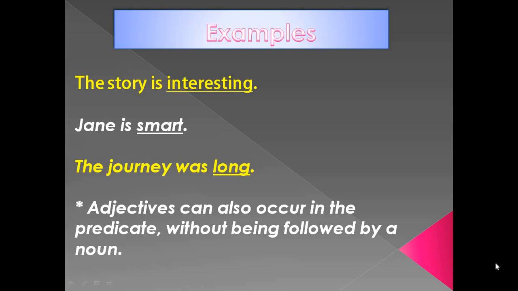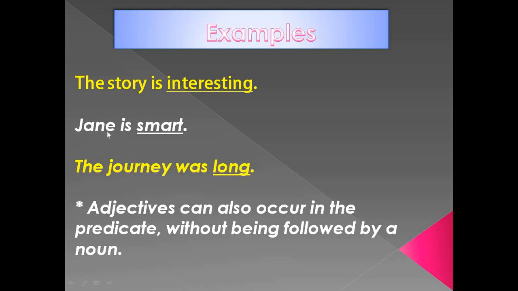Okay. Now here, see in the first sentence, the story is interesting. The noun is here and the adjective is here. So the noun is not following the adjective. The noun here is in the subject and interesting, the adjective, comes in the predicate. Jane is smart.